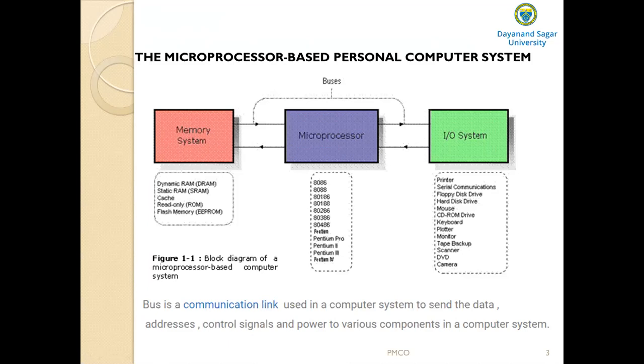For example, the address bus. As I said, there are three types of buses: address bus, data bus, and control bus. Say, for example, the address bus, which contains maybe 20 or more connections. What it conveys is the memory address to the memory.